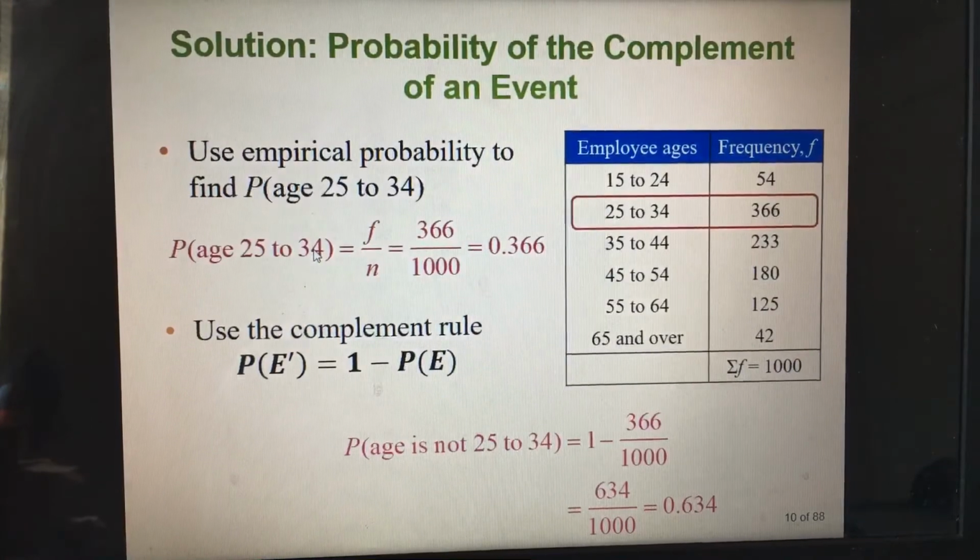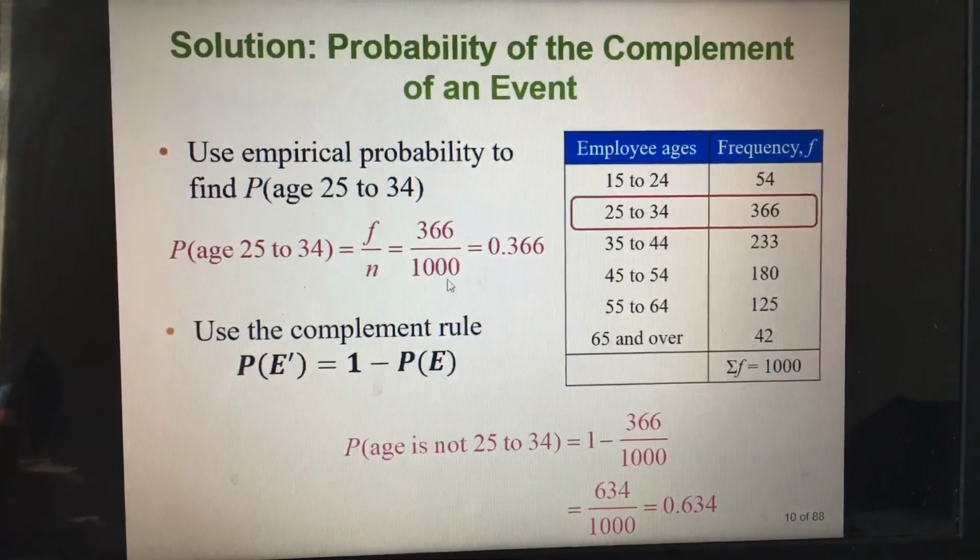Now, this is the probability of selecting an employee in this category. But remember, what we are looking for is the probability of selecting an employee who is not in this category. So to do that, we use the complement rule here. The probability of event E complement, which is selecting an employee who is not in this group, is 1 minus the probability of E, which means the probability of selecting an employee who is in that group. So now we plug in the numbers. We have the answer already for E here as 0.366. So we plug it into this formula here.